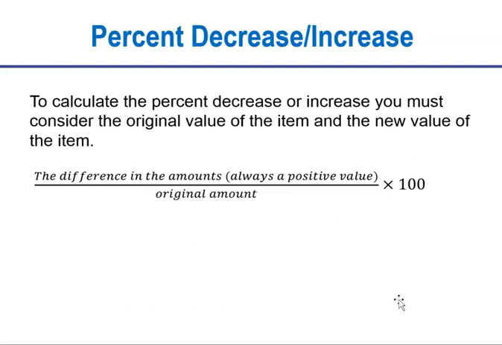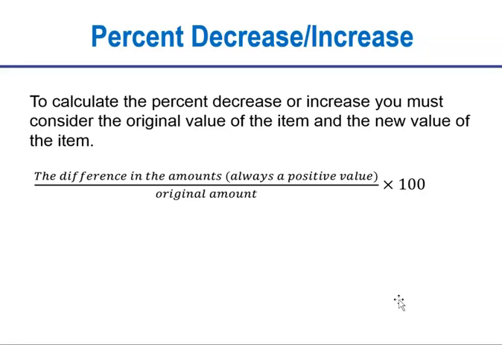Okay, well, what if you have to calculate percent decrease or percent increase? Well, to calculate percent decrease or increase, you must consider the original value of the item and then the new value of the item. And I say value of the item, we might be talking about population. So how much was the population originally versus how much it is later. You might be talking about a dollar amount. So there's different values you could be talking about.